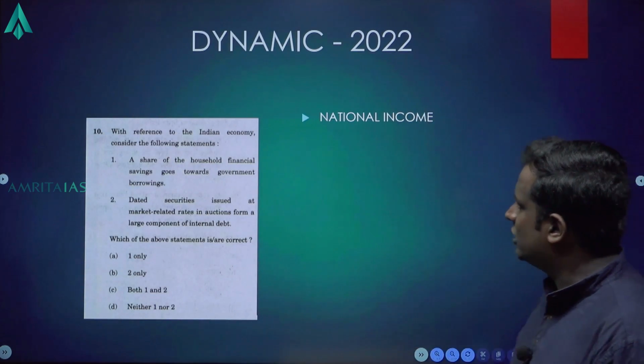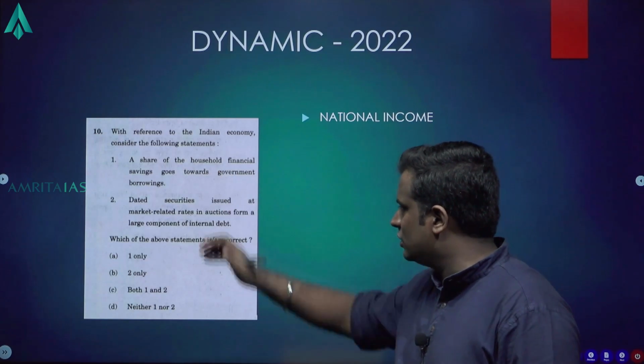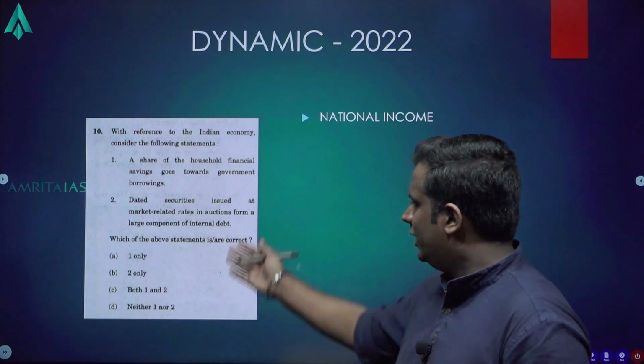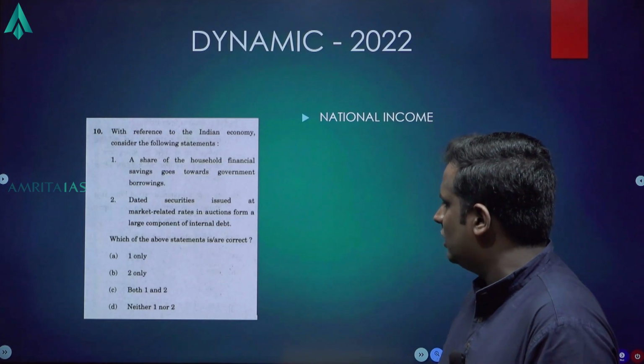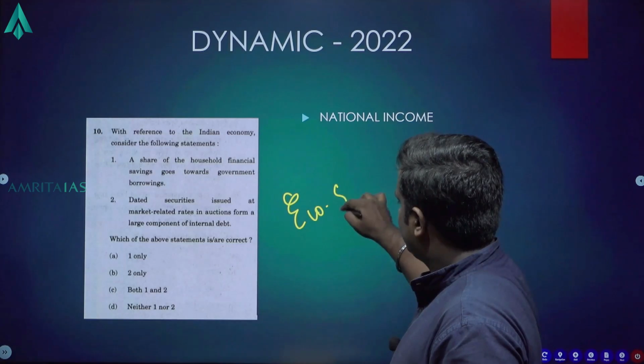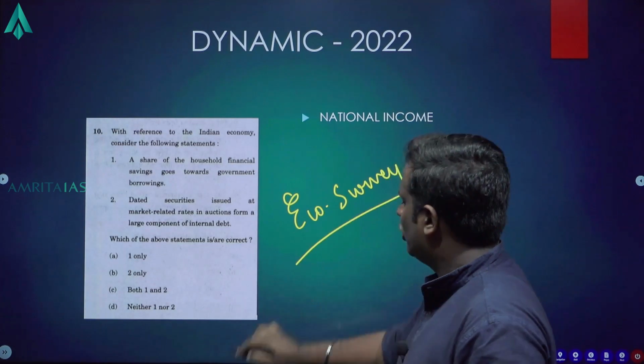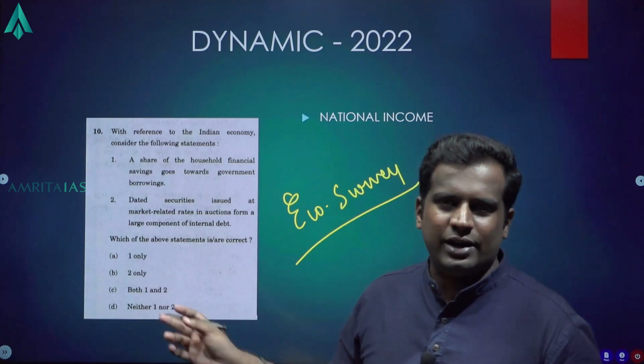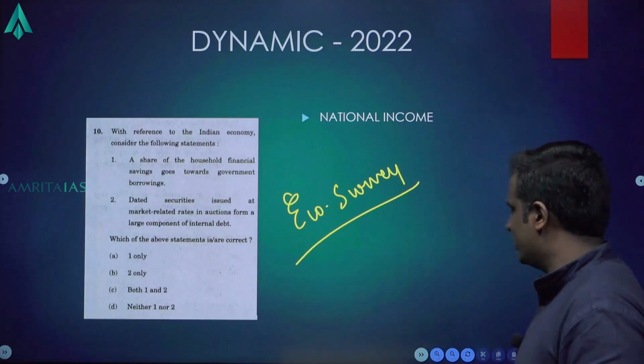Then this is with regards to national income. Share of household financial savings goes towards government borrowings. Dated securities issued at market related rates in auction form a large component of internal debt. Economic survey, basic, not even database, basic question of economic survey.